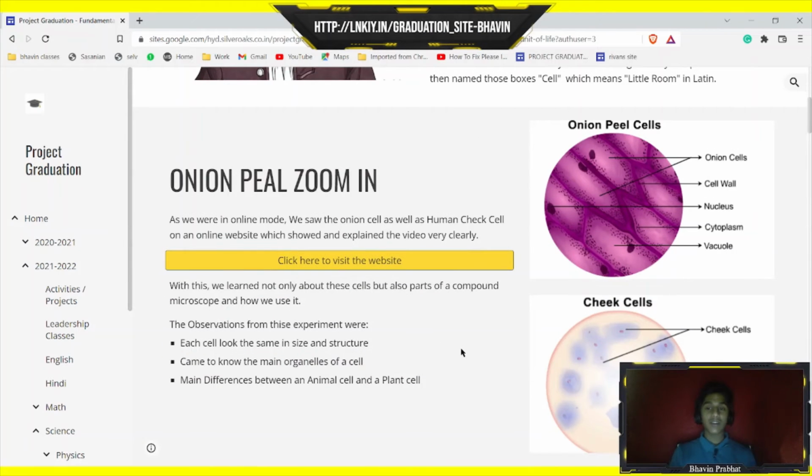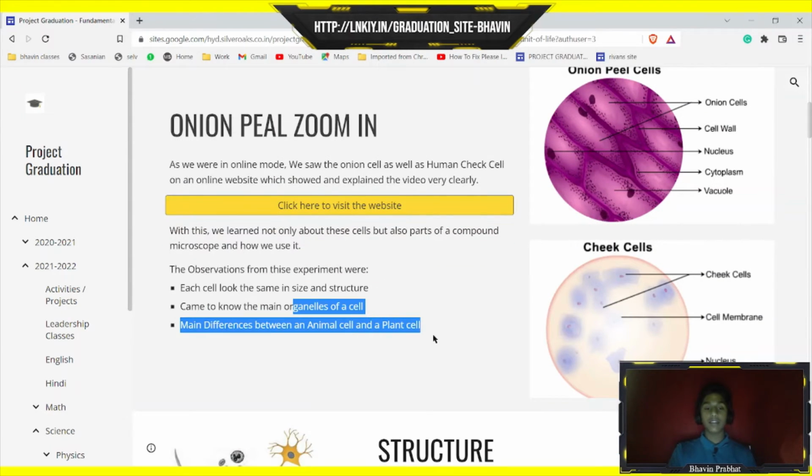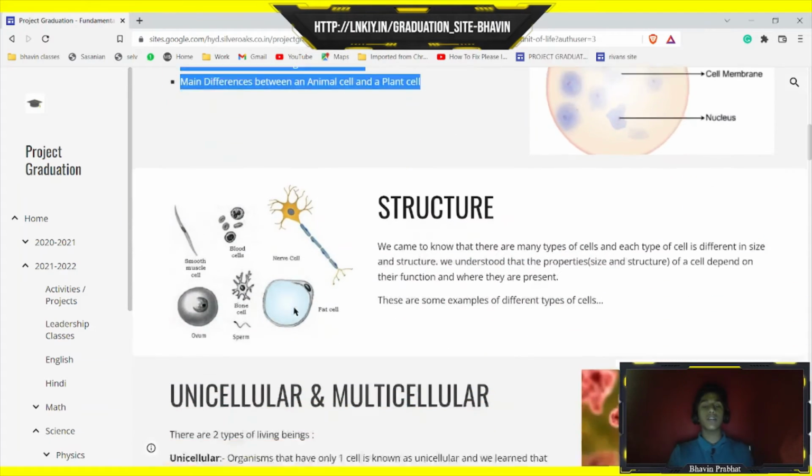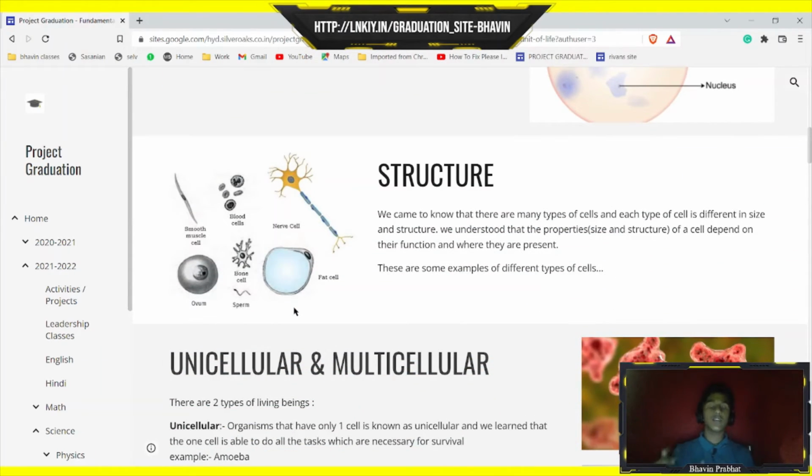And then we saw these two cells, onion peel cell and cheek cell. As we couldn't go to school, we did this activity online by using a website. And then these are the three observations which I came across while doing the experiment. And then we learned about the structure of a cell. We learned that the structure depends on the function and the placement of the cell.